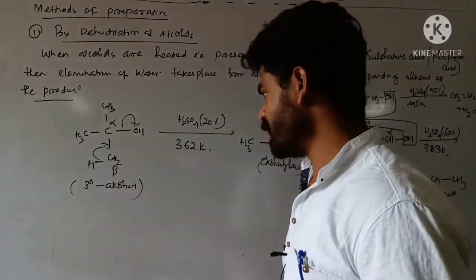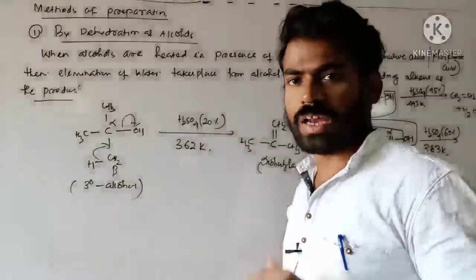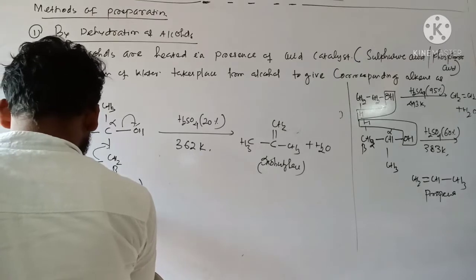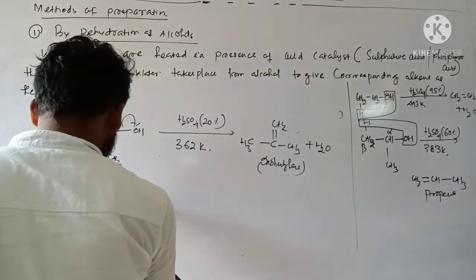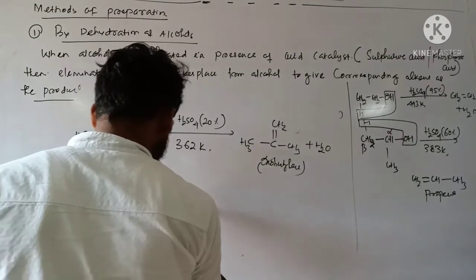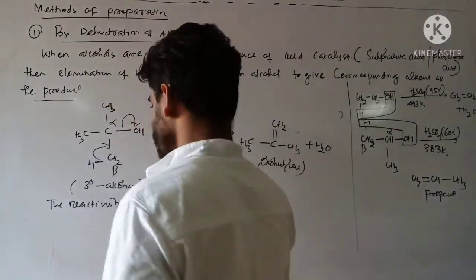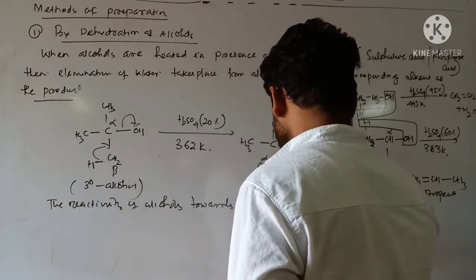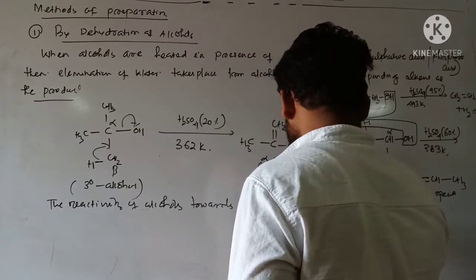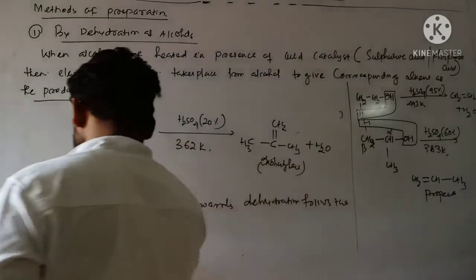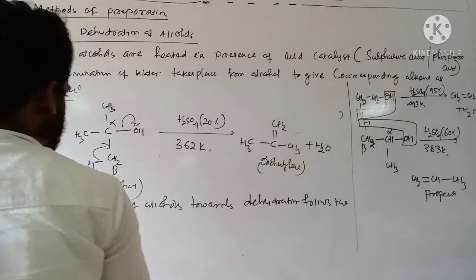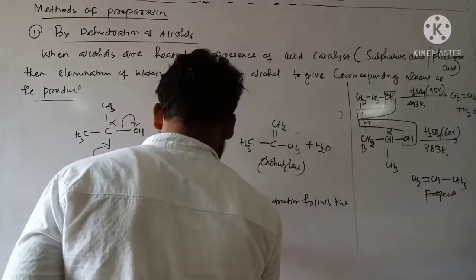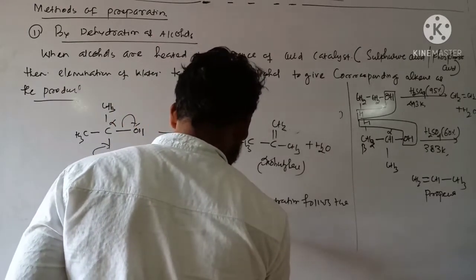So the key difference is the rate of reactivity of alcohols. The reactivity of alcohols towards elimination or dehydration follows the order that is 3 degree alcohol is more reactive than 2 degree alcohol, is more reactive than 1 degree alcohol.